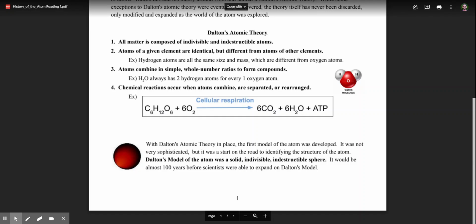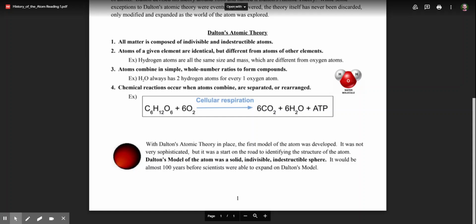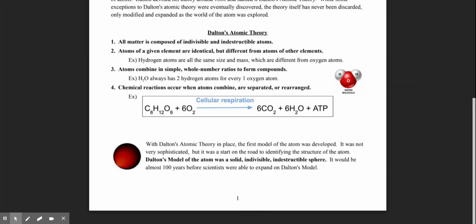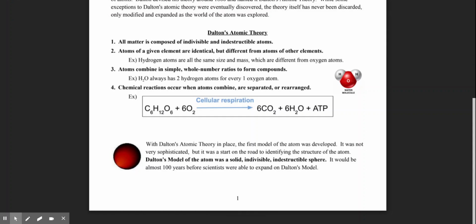Number 3. Atoms combine in simple whole number ratios to form compounds. For example, H2O always has 2 hydrogen atoms for every 1 oxygen atom. Number 4. Chemical reactions occur when atoms combine, are separated, or rearranged. For example, in cellular respiration, glucose and oxygen atoms are rearranged to become CO2, H2O, and energy.